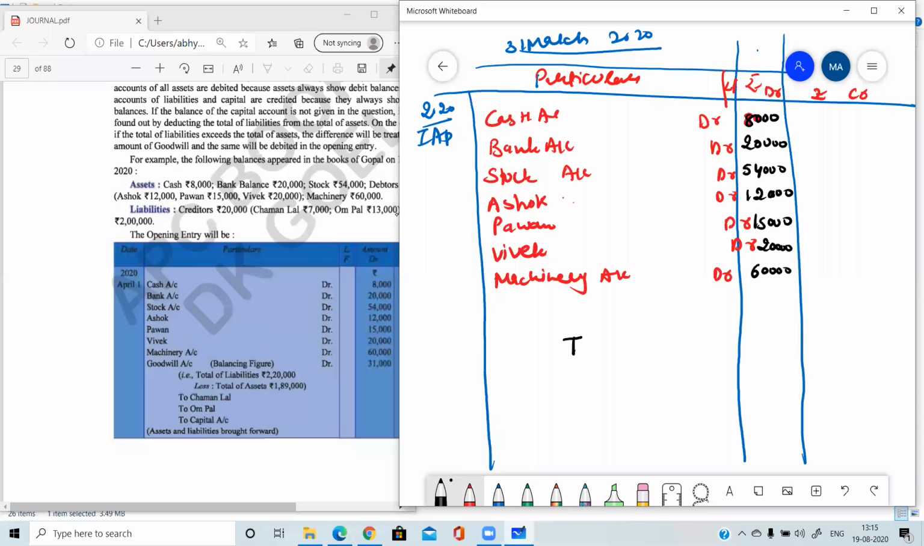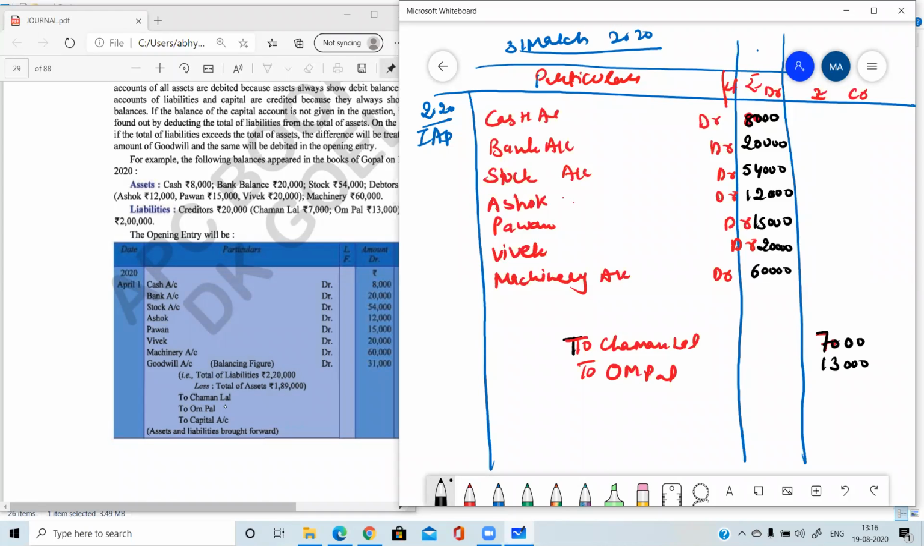Now credit all the liabilities. So liabilities are given, two creditors. The name of the creditor is given, so we need to write the name separately. If no name is given, then we can write the term creditors. Okay, so two names are given here. To Chamanlal, who is a liability, meaning creditor. Then to Ompal. These two are the creditors. So Chamanlal is credited with 7,000 and Ompal is credited with 13,000.